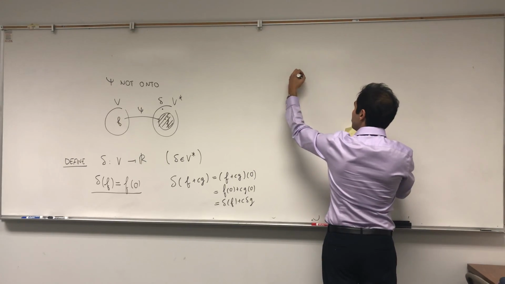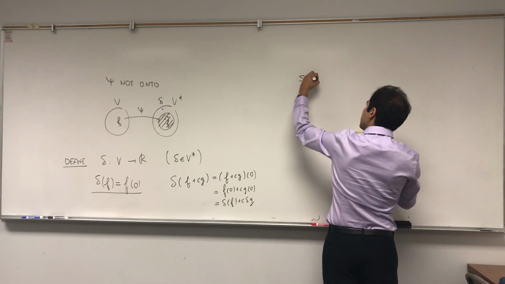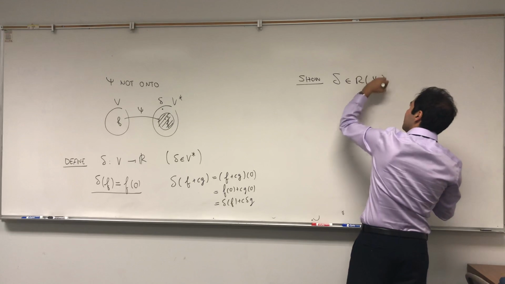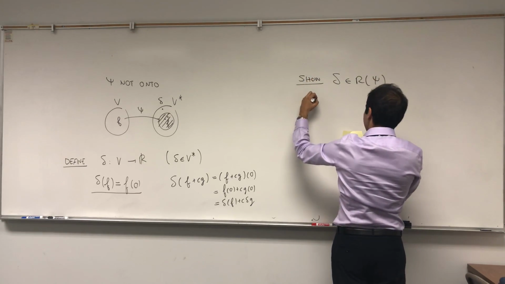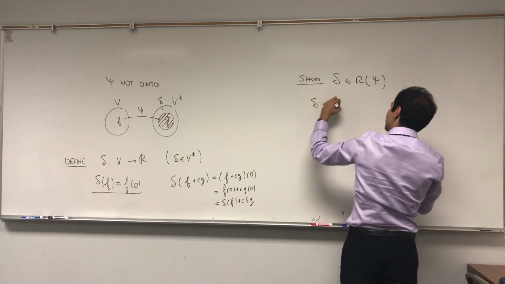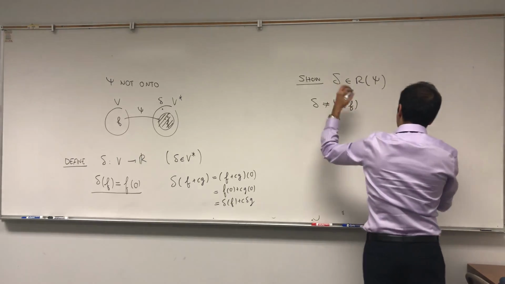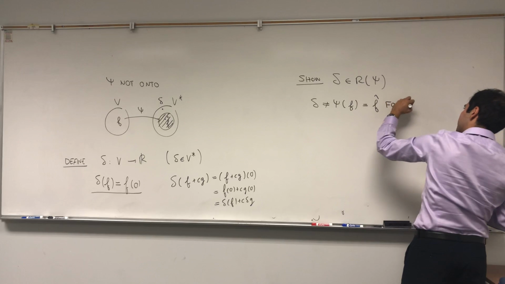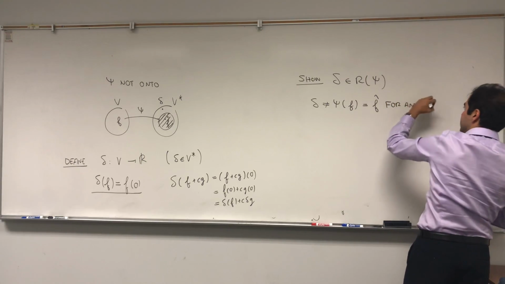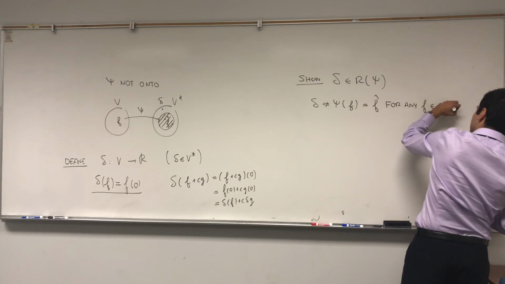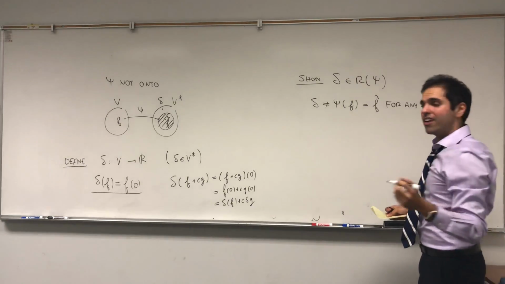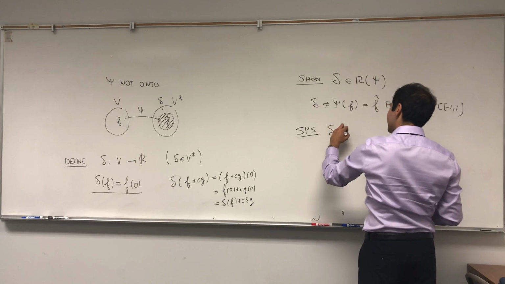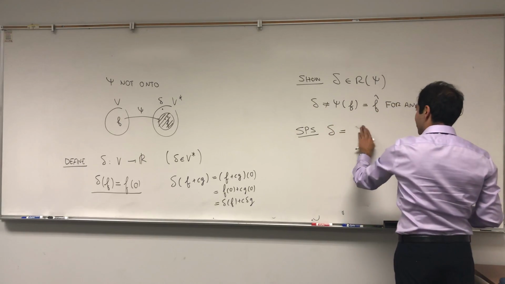And what I want to show is that the Dirac is not in the range of psi. In other words, show that Dirac cannot be written as psi of f, which is f hat, for any continuous f. And we do this by contradiction, so suppose the Dirac delta is equal to f hat for some f.